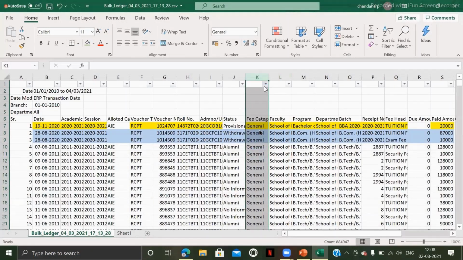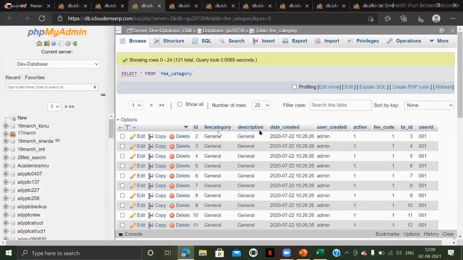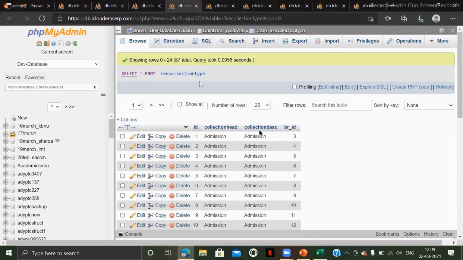Fee categories are general, NRI, non-NRI, right? So all these fee categories are mapped with respect to the branch. The general category with respect to branch, all the branch IDs are being mapped. So whenever a student belonging to branch ID 3 and fee category general is making a payment, that ID will be carried to those specific parent and child database tables. The next database table is fee collection type. The fee collected for the branches will be stored here. And whenever a student belonging to branch ID 3 is making a payment of admission fee, this ID will be carried to other database tables.